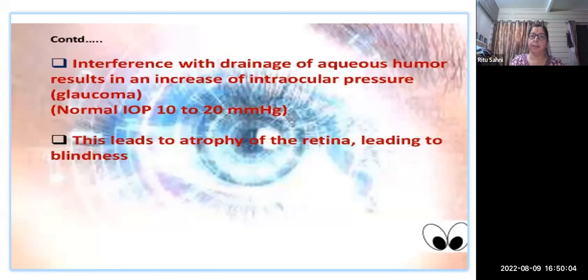And with interference in the drainage of this aqueous fluid, there is an increase of intraocular pressure, like in glaucoma. Because of that, the patient's vision is not proper, and every time they feel that there is some fluid, a thin layer, coming in front of their vision. This is where the aqueous humor plays a very major role, and the intraocular pressure plays a very major role here. This leads to atrophy of the retina, also leading to blindness.